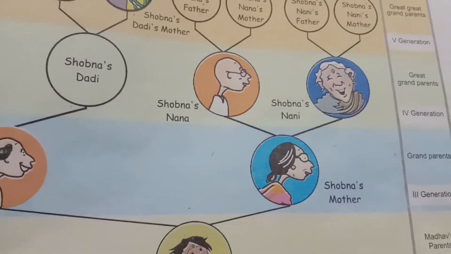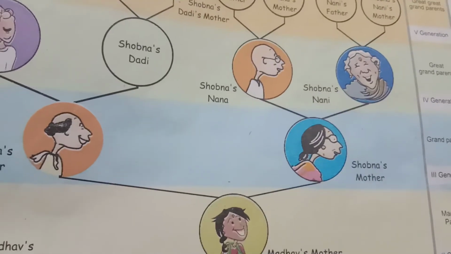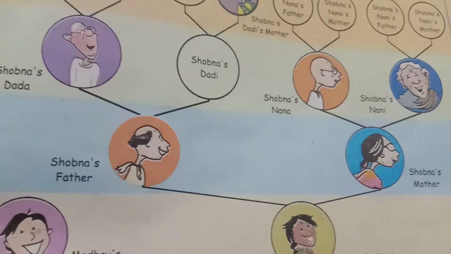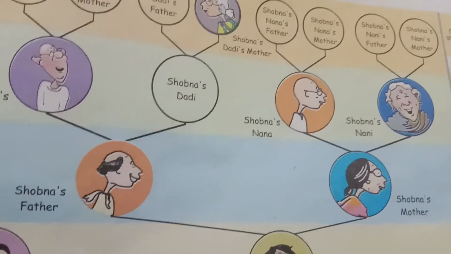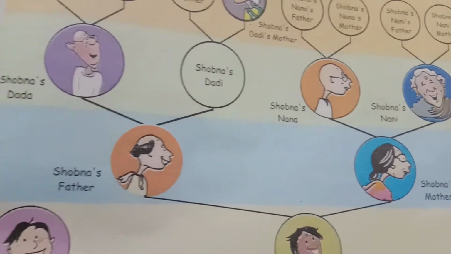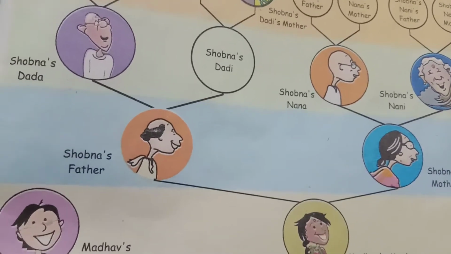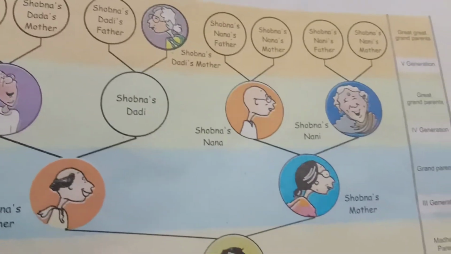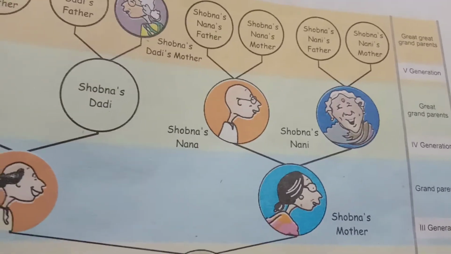Shobhana's Nana and Shobhana's Nani, and here Shobhana's Dada and Shobhana's Dadi. So 4 people are there related to Shobhana's father, that is, Shobhana's Dada and Dadi. So 4 people are there. They are known as the great grandparents in the 4th generation.